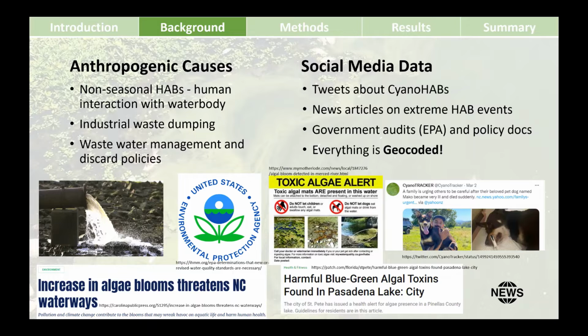And social media contains a ton of data regarding all of these events, especially about cyanoHABs. If somebody tweets about cyanoHABs, like we can see here, if we can just flag this tweet using keyword analysis, we know that it's geocoded. It has its location. So we go to that location, we download the satellite image for that location for that time, and we can see what's happening by using existing cyanoHAB models that are developed for satellite.